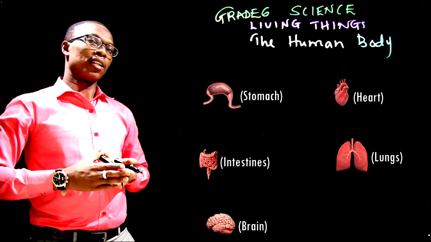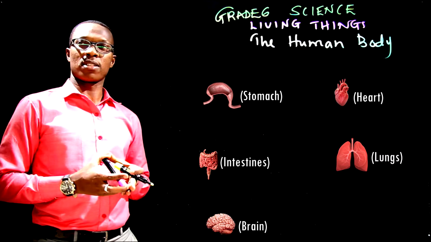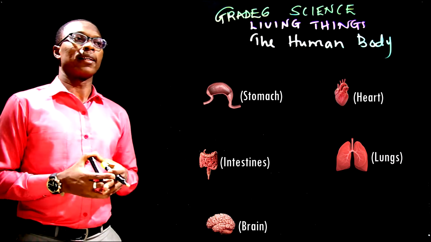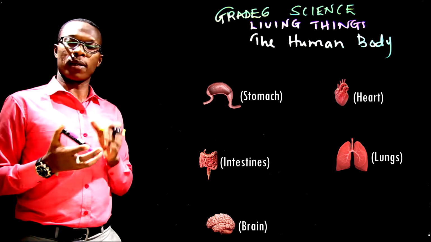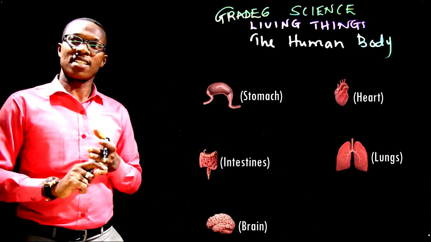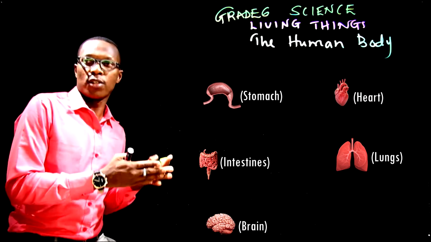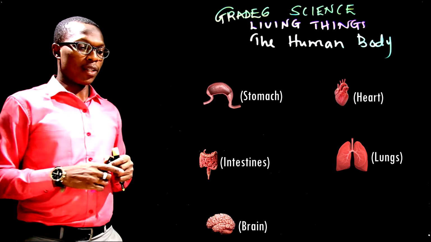I'm sure you have learned some of the parts of the human body in previous grades. So I'm going to introduce by explaining that in the human body we have two parts. It can either be external or internal. We can have the external body organs and we can also have internal body organs.